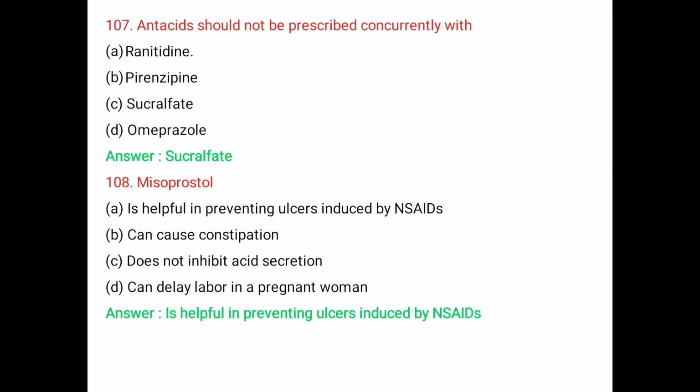Question number 108. Misoprostol A. is helpful in preventing ulcers induced by NSAIDs, B. can cause constipation, C. does not inhibit acid secretion, D. can delay labor in a pregnant woman. The right answer is helpful in preventing ulcers induced by NSAIDs.